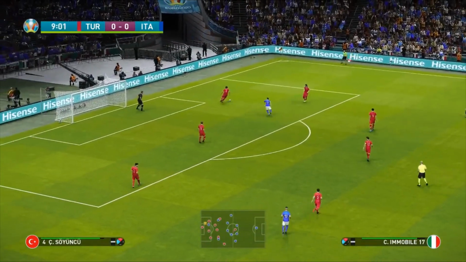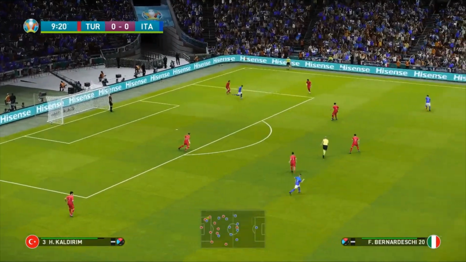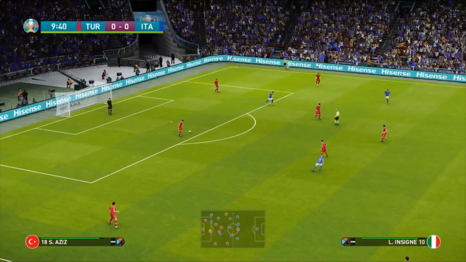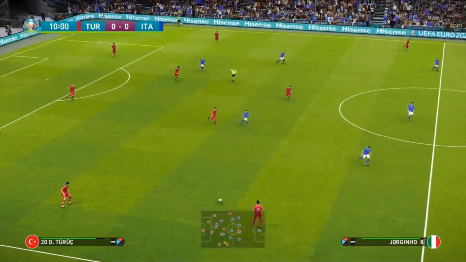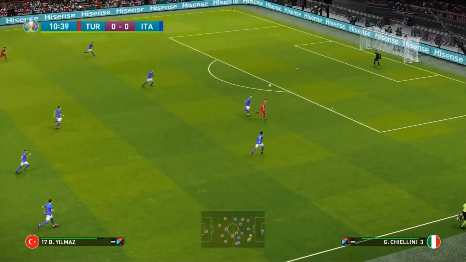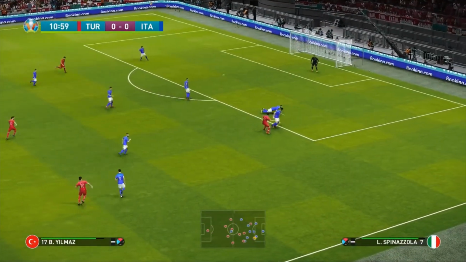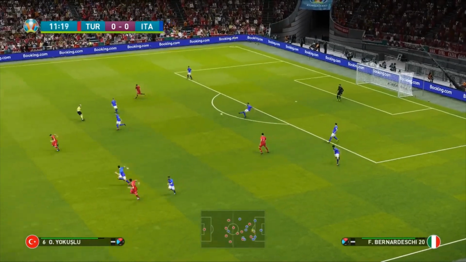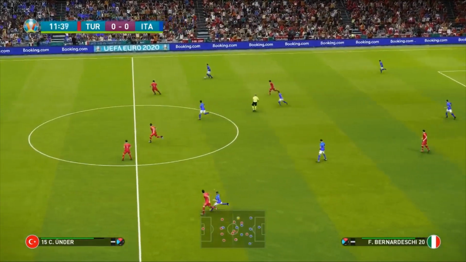But as for this game so far, first 10 minutes, Kaglar Siyuncu, Turkey just having a little bit of a feel for the ball in this one, of course. It's going to be a very nerve-wracking first game for everyone. It's a lovely ball there into Burak Yilmaz. Takes a touch, he tries going for the shot, but somehow Chiellini is able to defend this one very expertly there.